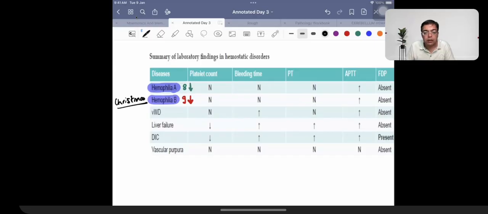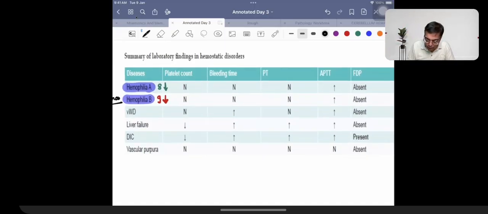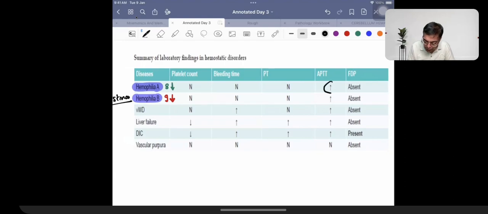In both these conditions, which pathway is affected? There is going to be an involvement of the intrinsic pathway, the longer pathway. Because the longer pathway is affected in the patients, APTT value is going to increase. The rest of the other parameters are going to remain normal.